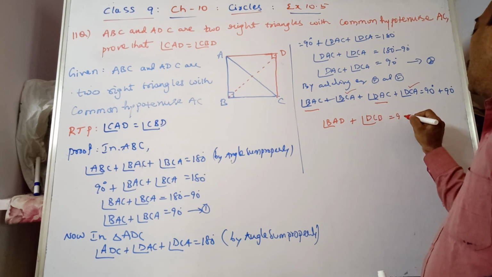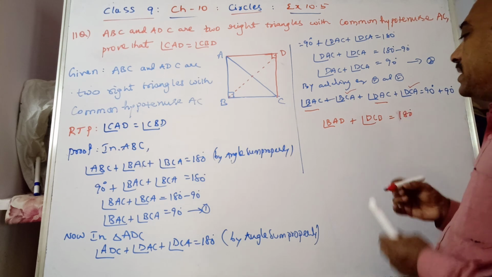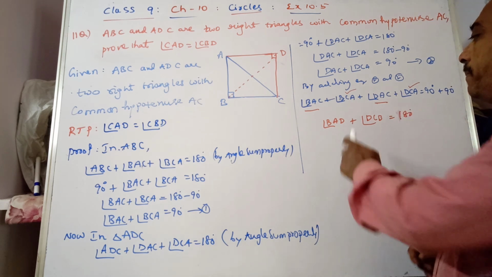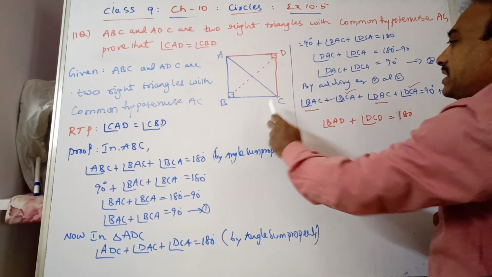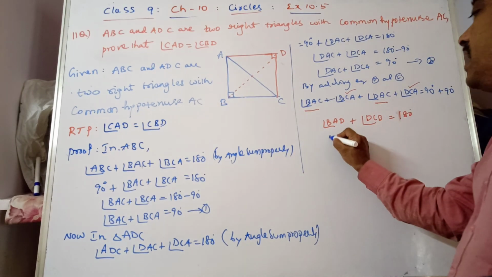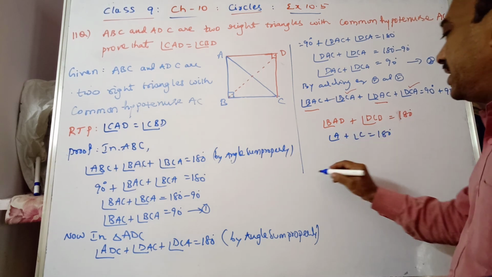So BAD plus DCB is equal to 180 degrees, that is, angle A plus angle C is equal to 180 degrees.